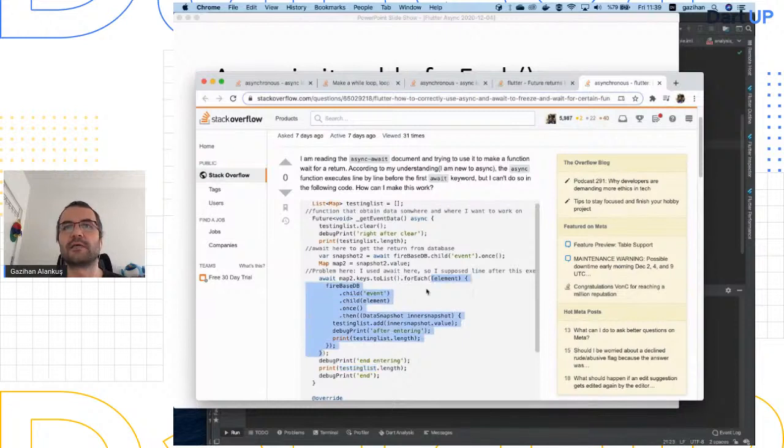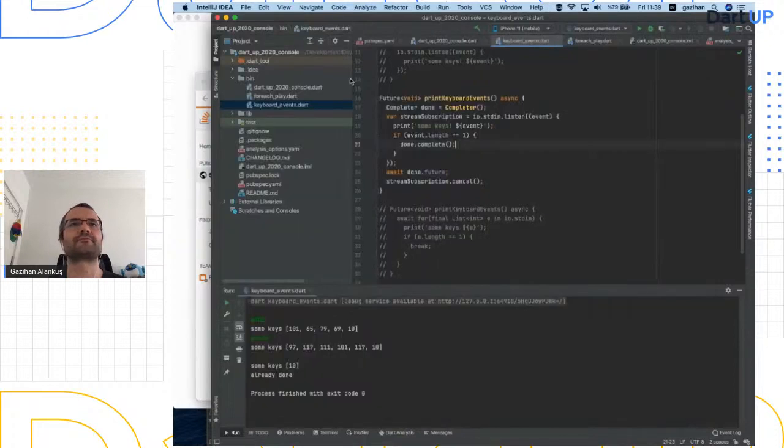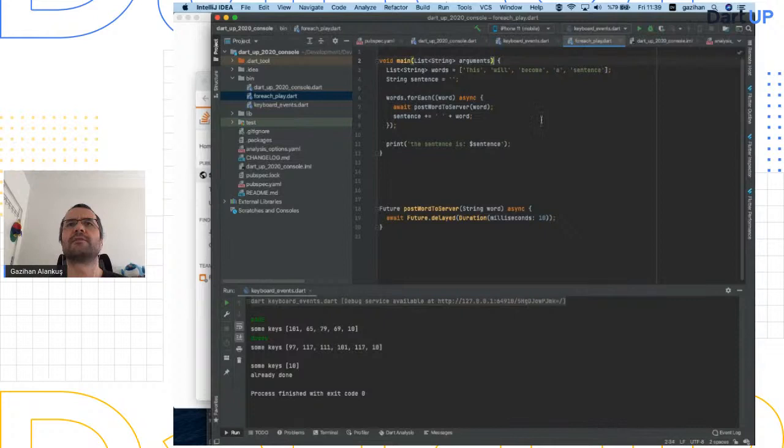starting these operations. forEach is calling this function for each element one by one, and for each element called, it starts a Firebase operation. It just starts it, it doesn't wait for it. Then it returns and goes on. You still have an empty list. These will happen in the future, this .then part, okay? So I think I had something like this here.